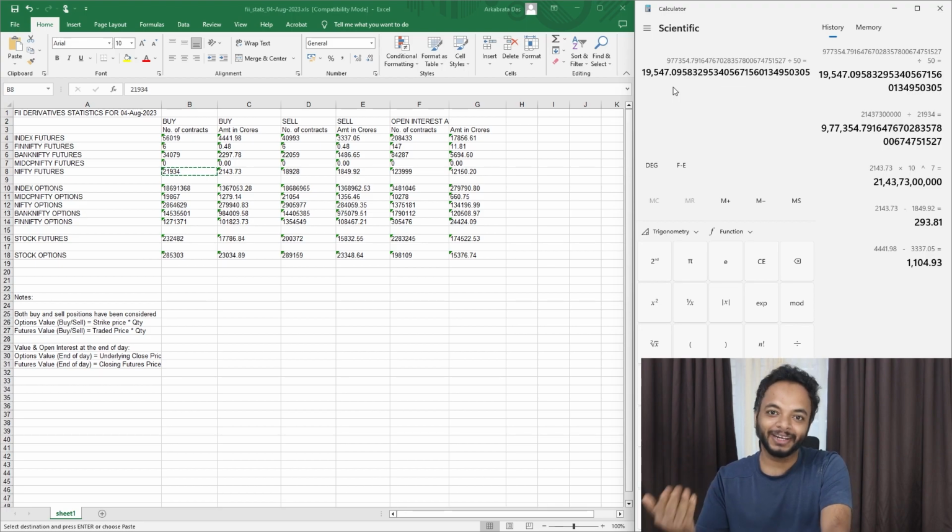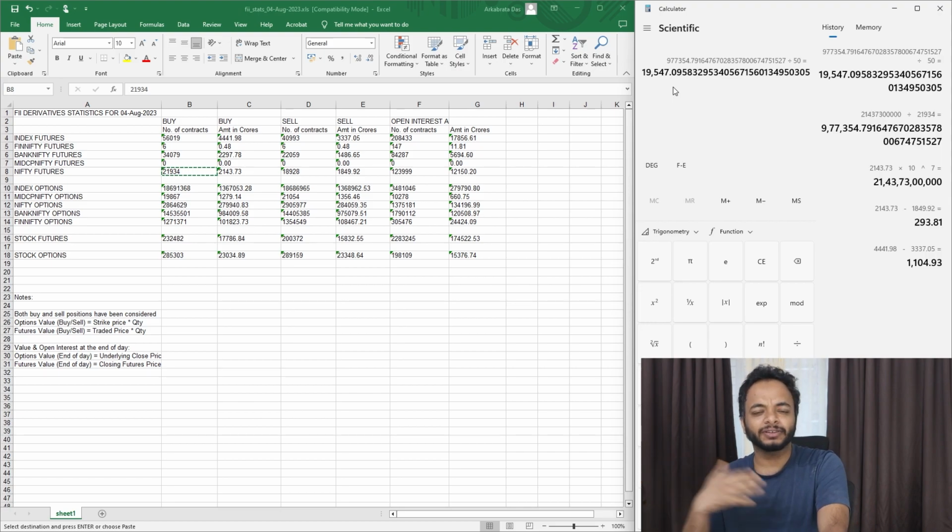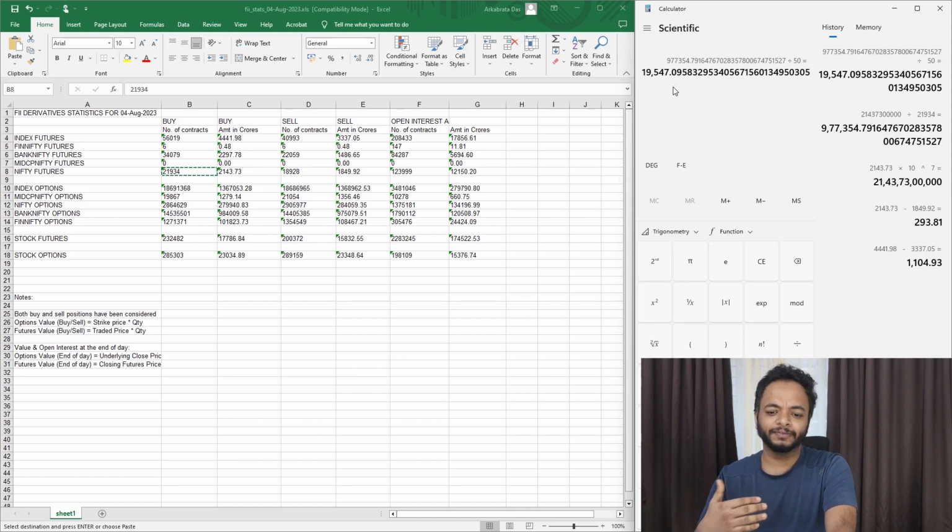So isn't it very beautiful? Like, you got to know a very, very important level for the next trading days. Because you know that their futures average buying position is at 19,547. So that means if that is the average, you can also think that they have started buying from 19,000, maybe a little even lesser than that, 19,520 or maybe 30. Anyways, that gives you a very, very fair idea where the FIIs are.